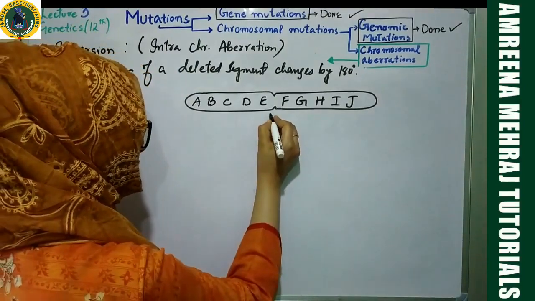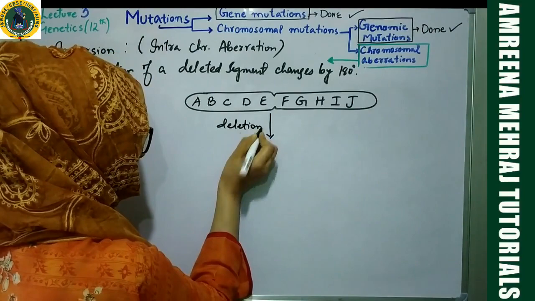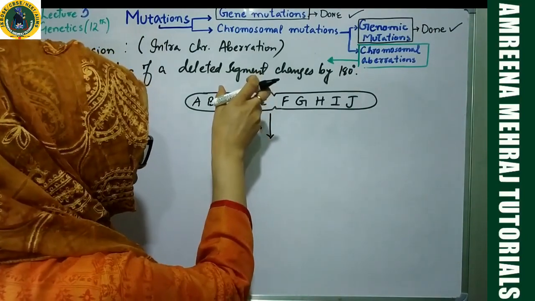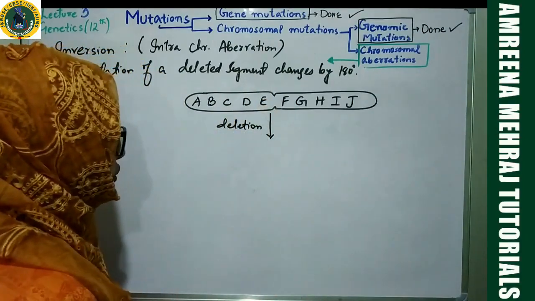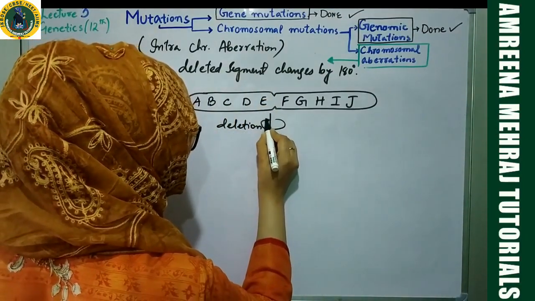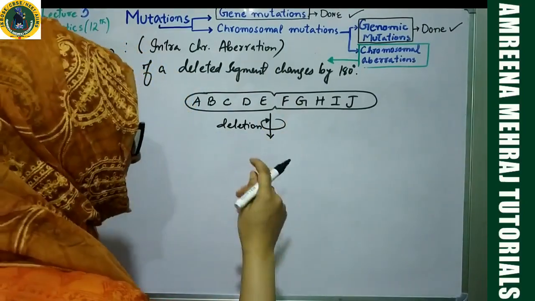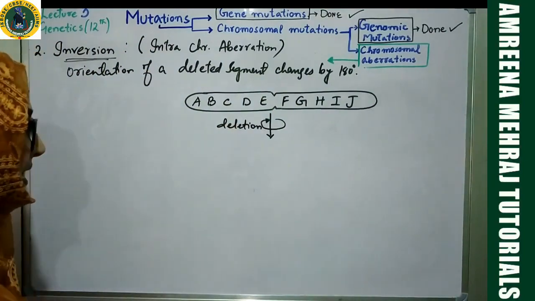So what will we do? First of all, we will do deletion. Once you get a segment out of this chromosome, that segment has to undergo rotation by how many degrees? 180 degrees. That's why we use the word inversion. You have to invert it, okay? Then it will join back.